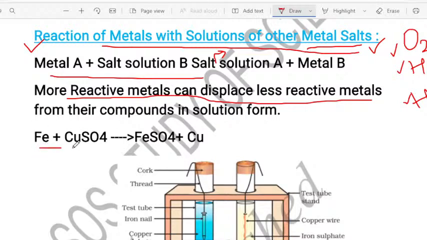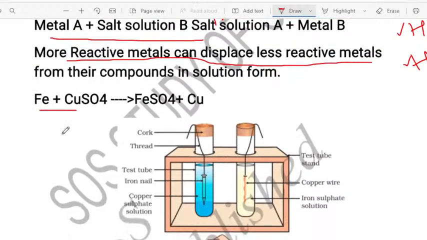Let us take iron. This particular activity I have performed. I have performed this activity. You can check in the playlist where I have fed it as the lab activity. You can check this in the lab activity. See, more reactive metals displace the less reactive metal, I told you.